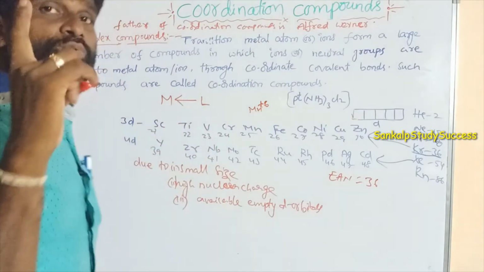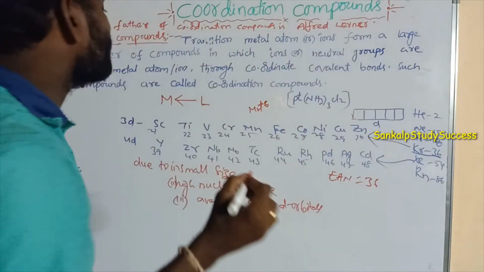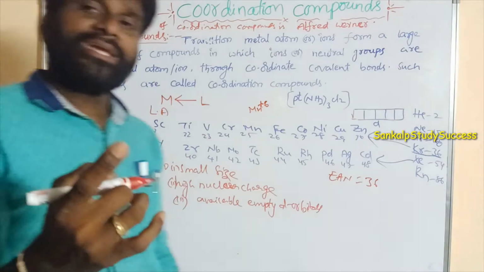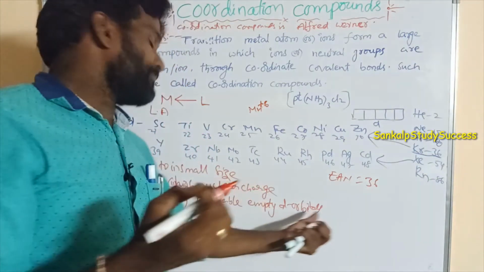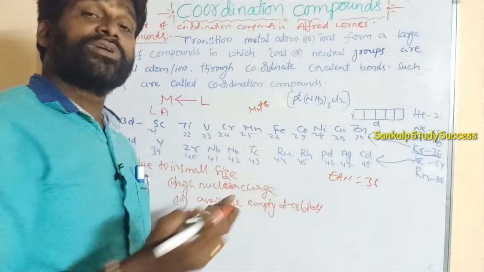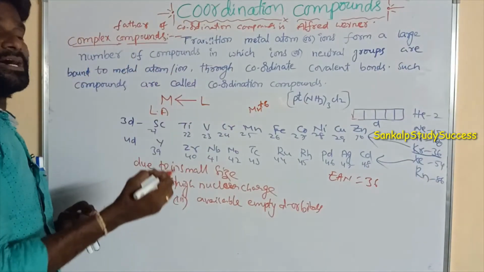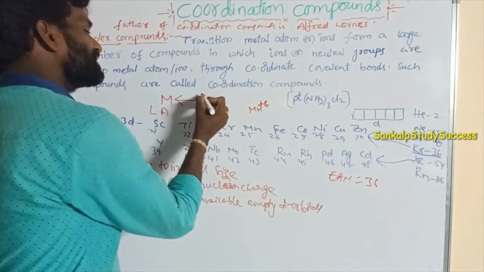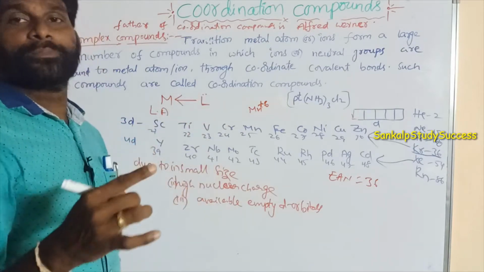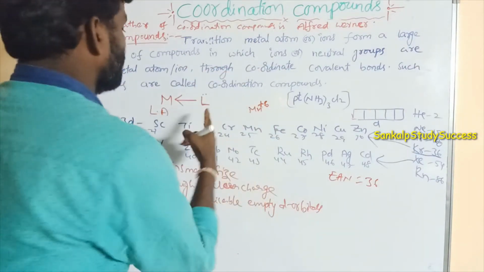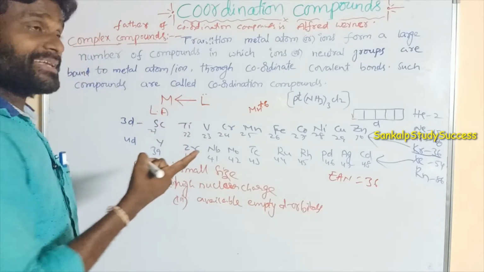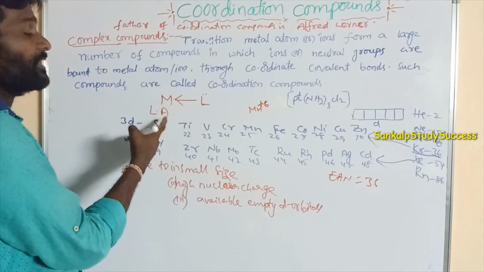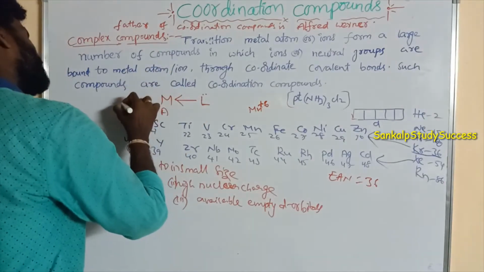According to the Lewis concept, an electron pair acceptor is a Lewis acid. Here the metal is an electron pair acceptor due to available empty d orbitals, high nuclear charge and small size. These electron pairs are accepted from ligands, which contain lone pairs. What a ligand is, we'll discuss later. This ligand acts as an electron pair donor, and this metal acts as an electron pair acceptor.